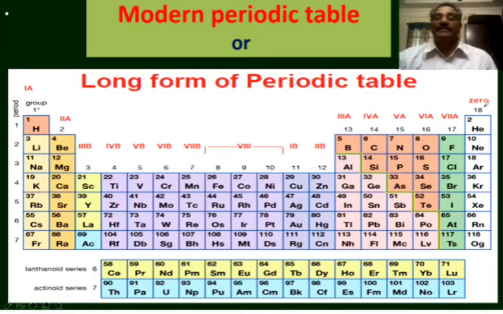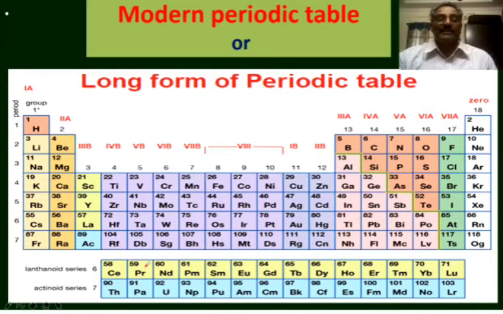So, there are 18 vertical columns which are grouped into 16 groups initially, and 7 periods in the long form of the periodic table. Here, the inner transition elements are shown separately at the bottom in 2 rows, that is, the lanthanide series and the actinide series.